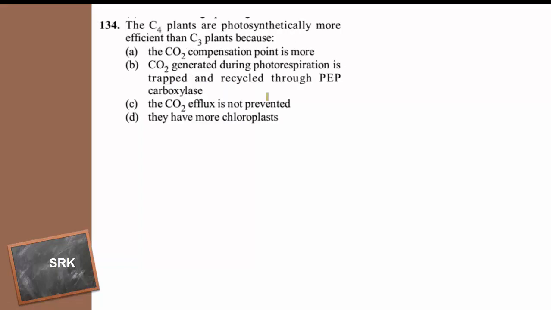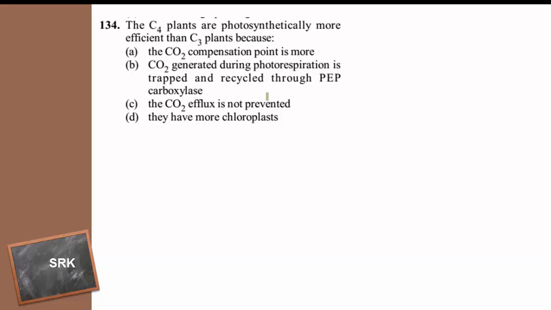The next question. The C4 plants are photosynthetically more efficient than C3 plants because the carbon dioxide compensation point is more, CO2 generated during photorespiration is trapped and recycled through PEP carboxylase, the carbon dioxide efflux is not prevented, or they have more chloroplasts.